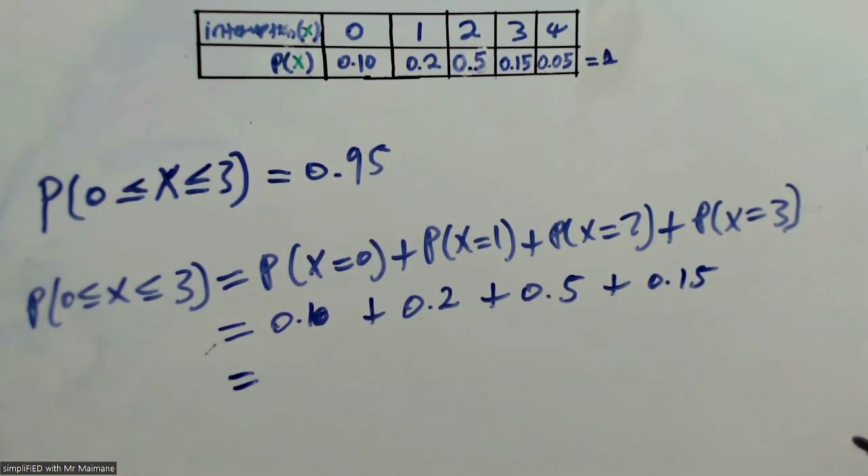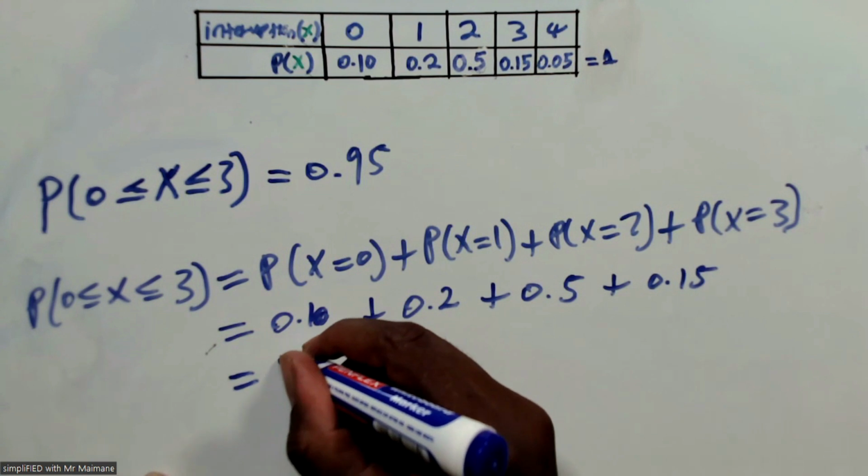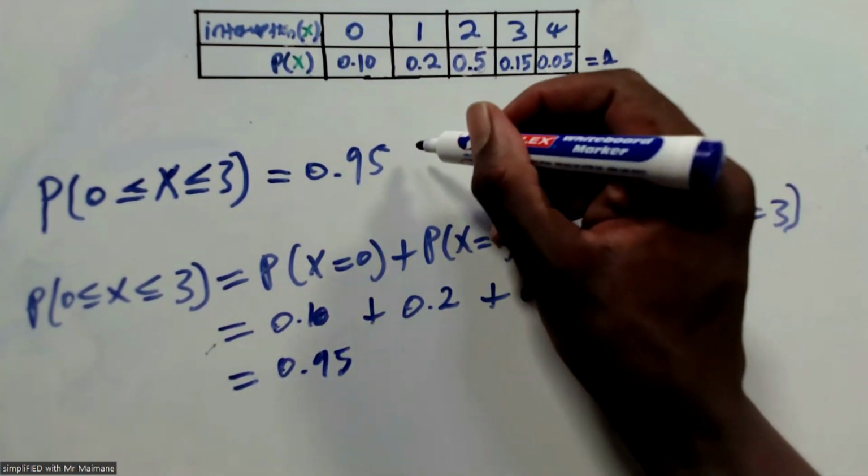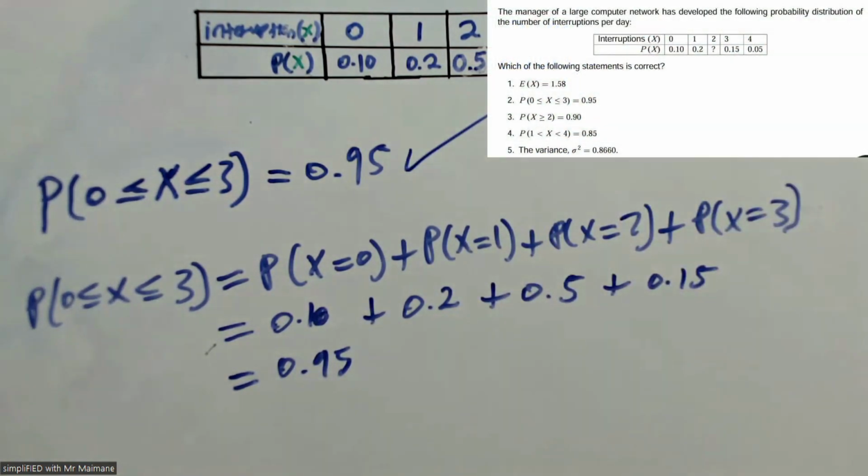And then you add that. When you add that, you will have 0.95, which is correct. So now we found our correct answer. Our correct answer is going to be option 2.